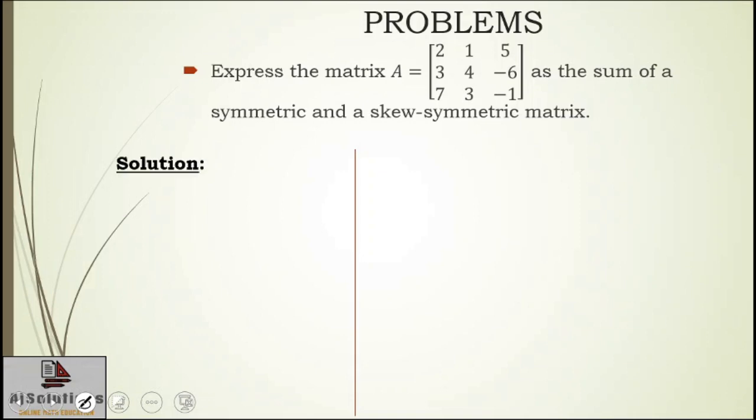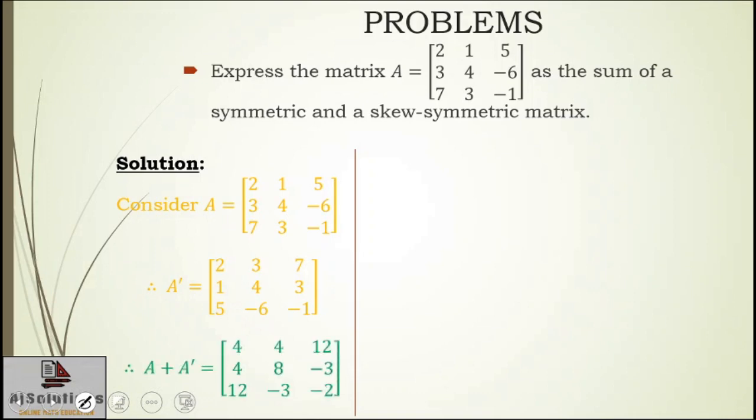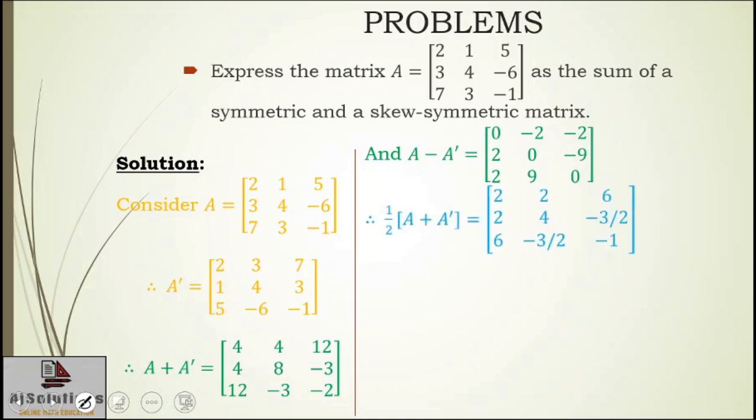Let's see. Step number 1, consider A and compute A transpose. Step number 2, add them to get A plus A transpose and subtract them to get A minus A transpose. Step number 3, perform scalar multiplication by half on the matrices which you have got in step number 2 to get half (A plus A transpose), which is the symmetric part of your expression, and half (A minus A transpose), which is the skew symmetric part.